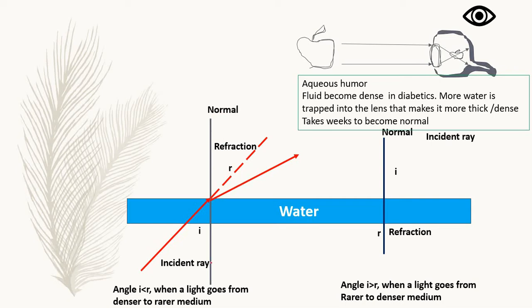This is the normal, a perpendicular to this surface of water, and the angle of refraction, this is the angle of refraction theta. So this is the incident ray, and this is now called the angle of incidence.